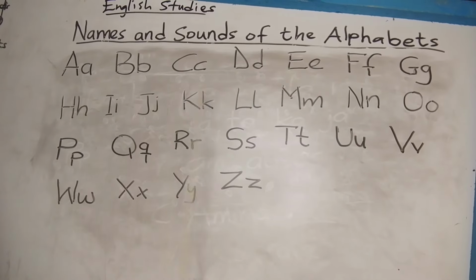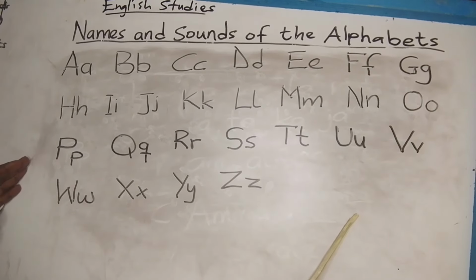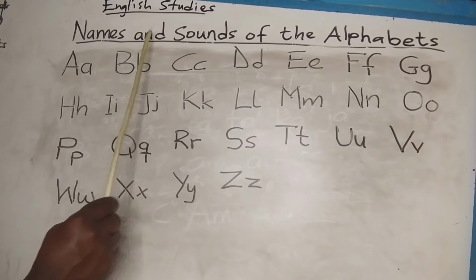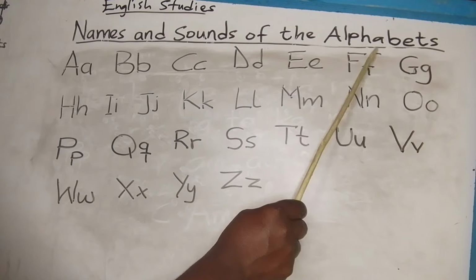So now these are the alphabets. We have the names and sounds of the alphabets.